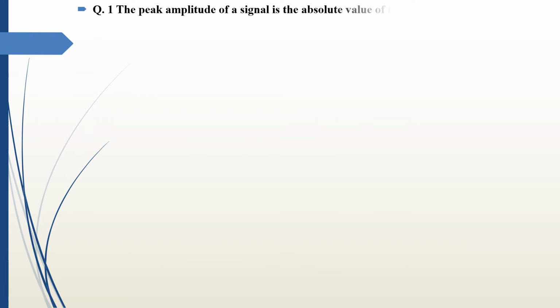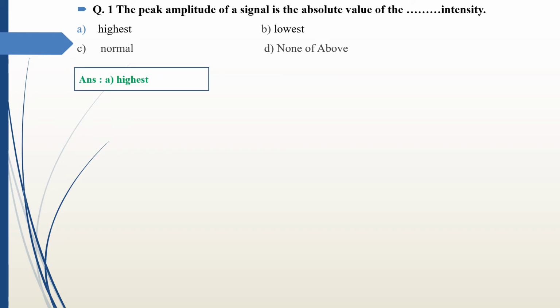Next we have some MCQ. The peak amplitude of signal is the absolute value of the dash dash intensity. Options are highest, second option lowest, third option normal, and last option none of above. Answer of this question is highest. The peak amplitude of signal is the absolute value of the highest intensity.